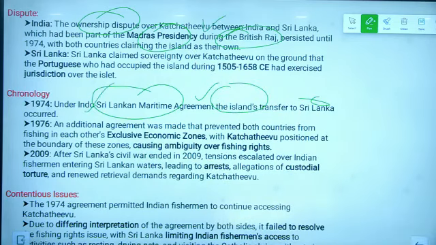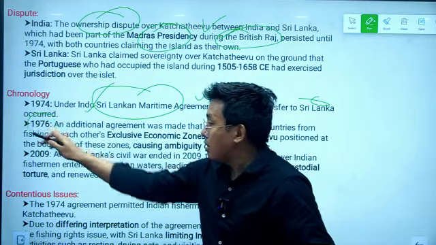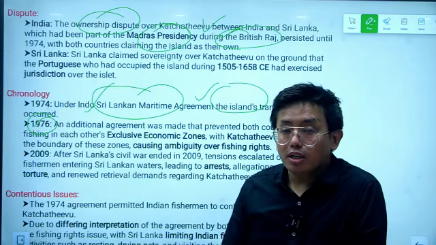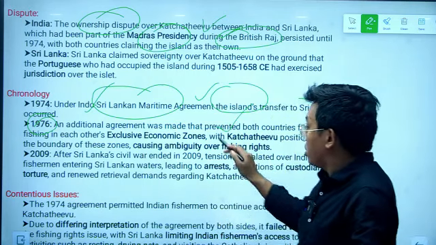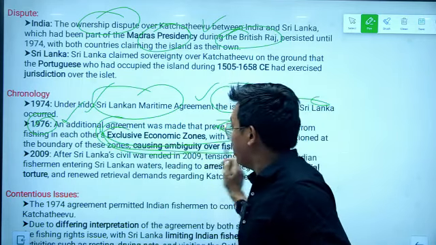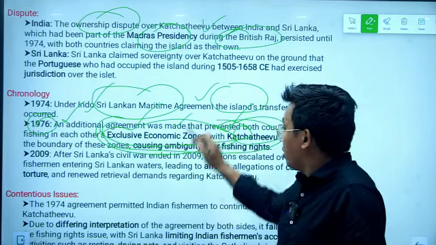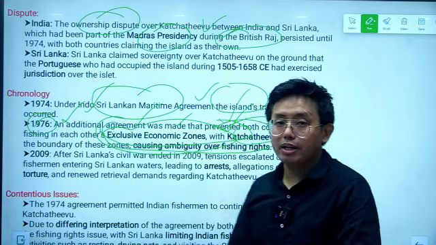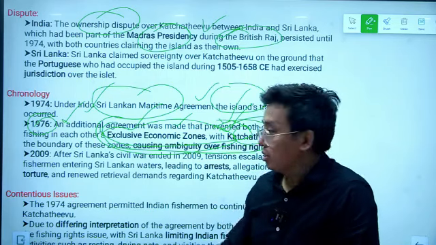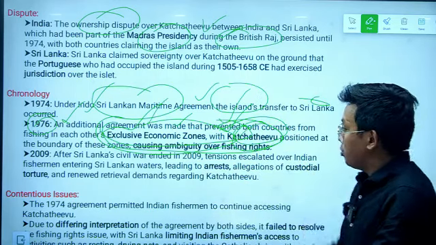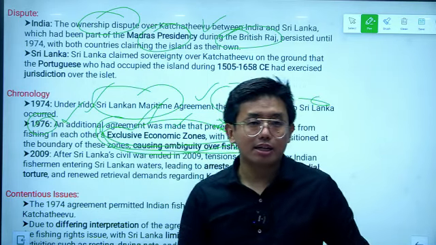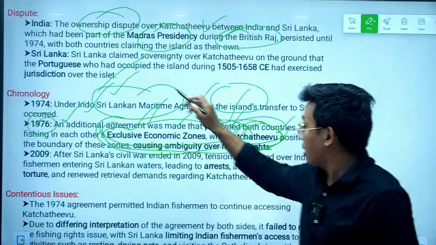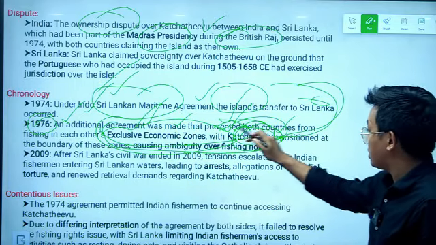This is important. But in 1976, another agreement was signed between these two countries, according to which both countries could not do economic activities near the island. That means fishing activities were prohibited in the exclusive economic zones of these two countries. This agreement again created a debate on whether these two countries can have rights in the Katchatheevu island or not, because India thought that India can do economic activities in Katchatheevu, and Sri Lanka also thought that they can do economic activities there.